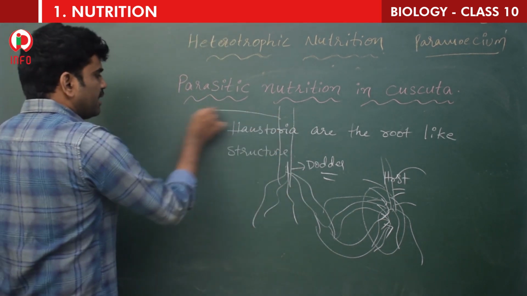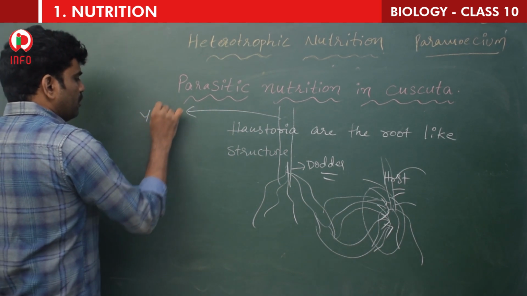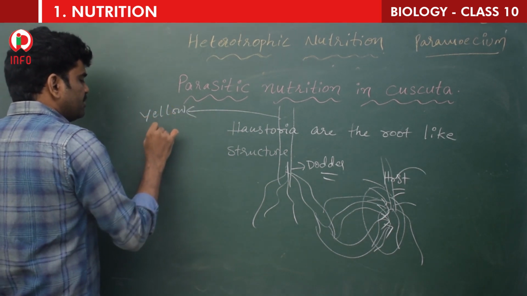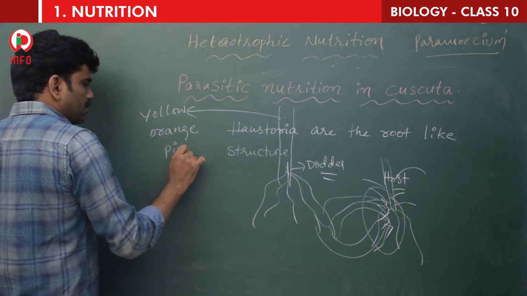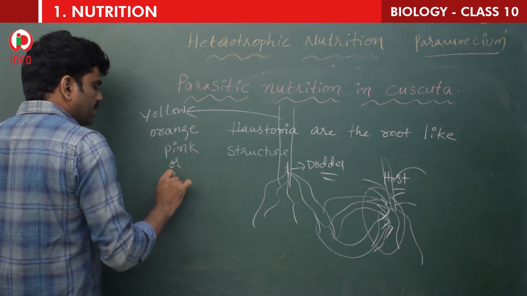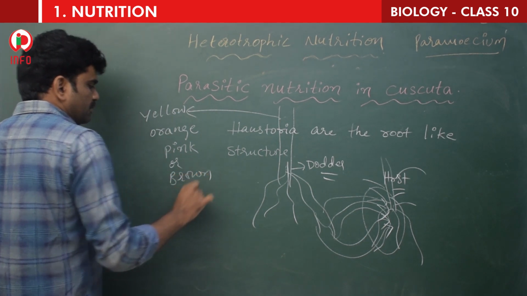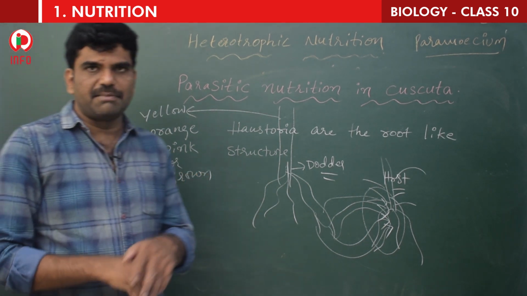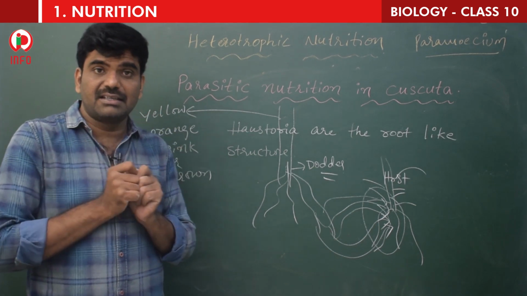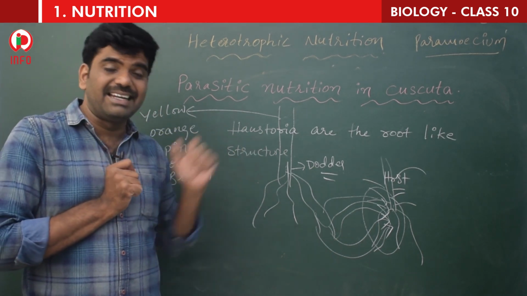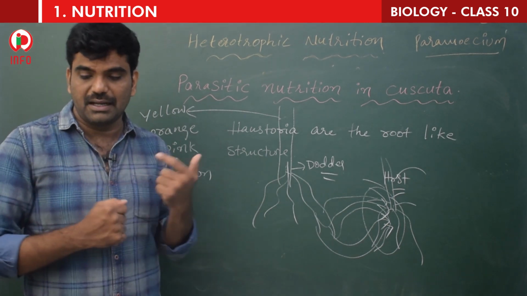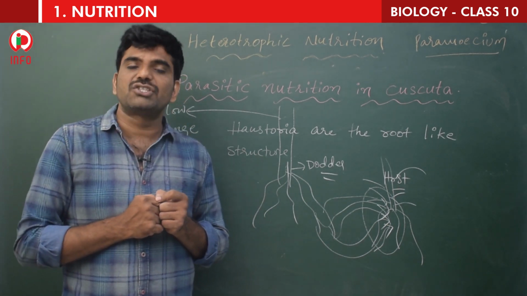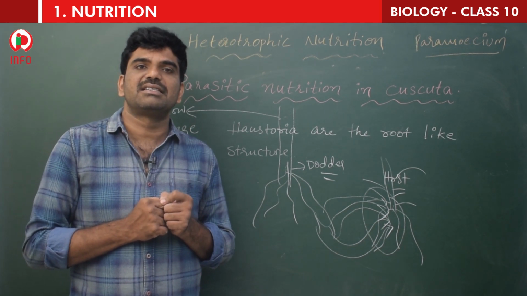So what is the color here? Yellow, orange, pink or brown in color. So this is about the stem. The stem is very string-like and very thin. And what is the color? Yellow, orange, pink or brown in color. Its leaves are reduced to minute scales.